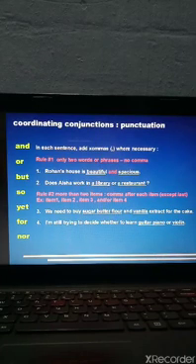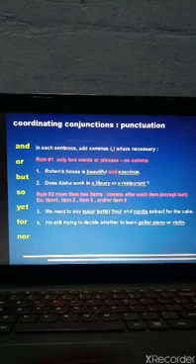So rule 1 is only two words or phrases. If there are only two words or phrases, you will not put any comma. There is no need to put a comma. These two sentences are an example of this rule. Rohan's house is beautiful and spacious. Second, does Alsha work in a library or a restaurant?